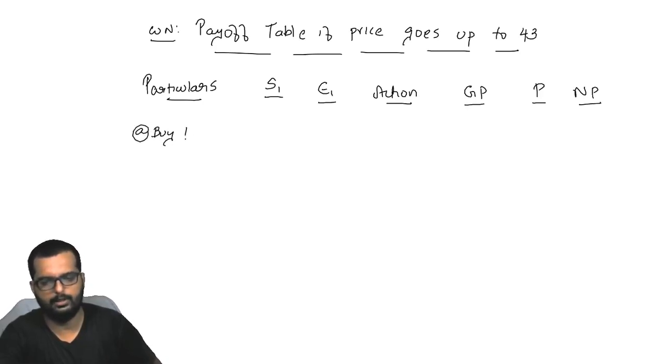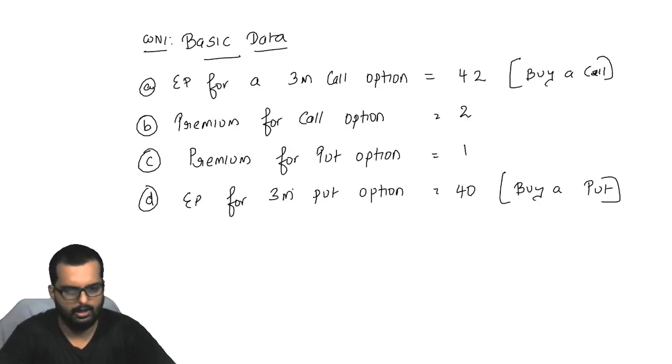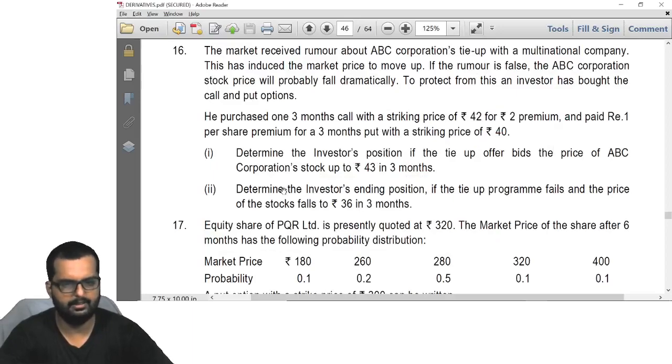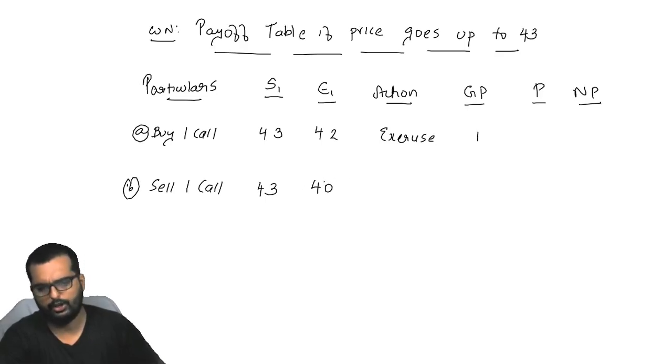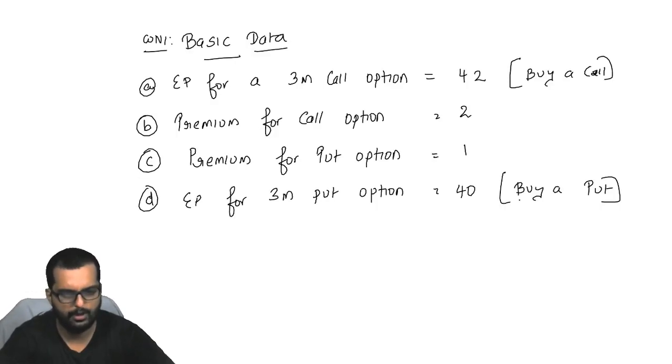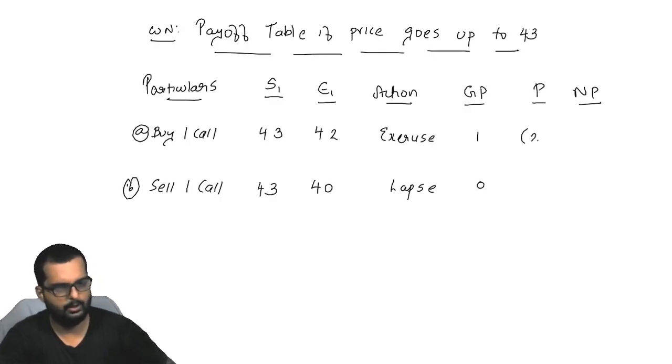Okay. What will I write over here? Buy one call, buy one put. So the stock price S1 is turning out to be how much? 43. And the exercise prices are 42 and 40. Right to buy at 42, outside market I can buy for 43, I will exercise and my GP will be 1. Right to sell at 40, outside market I can sell for 43, I will lapse. This will become 0. What is my premium that is coming over here? 2 and 1. So I'll be paying 2 over here, I make a loss of 1. I'll be paying 1 over here, again loss of 1.